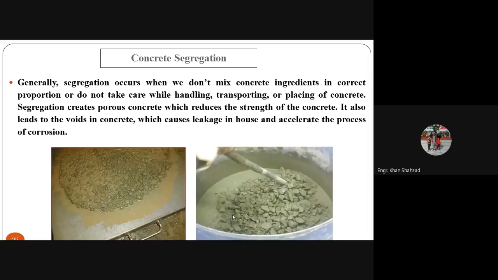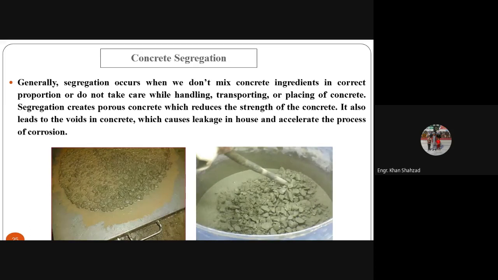It also leads to voids in the concrete, which cause leakage in houses and accelerate the process of corrosion. If there is segregation of the concrete, it can cause honeycombing and leakage in the concrete. And if there is leakage, the water goes inside the concrete, and it can corrode the steel bars inside the concrete.